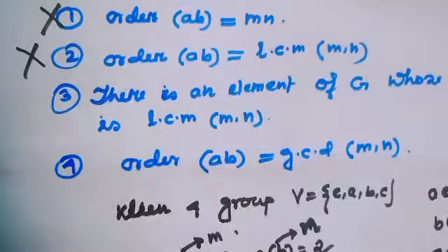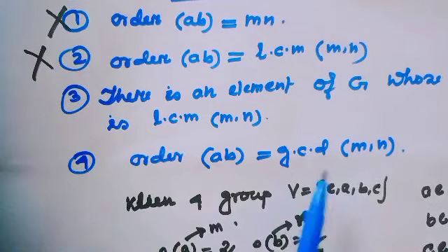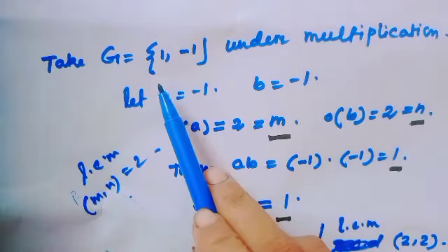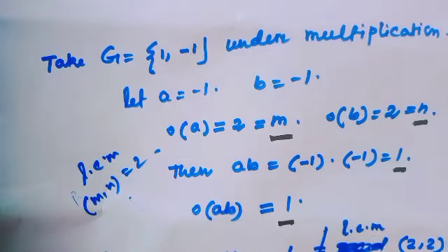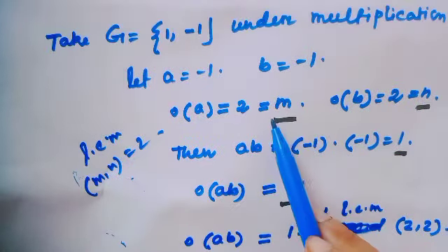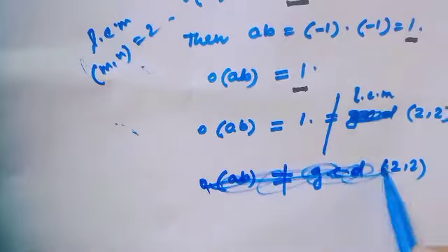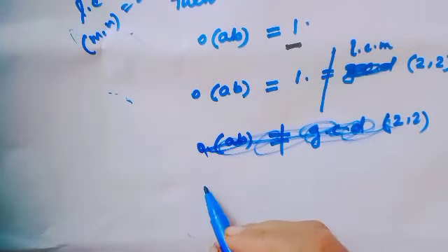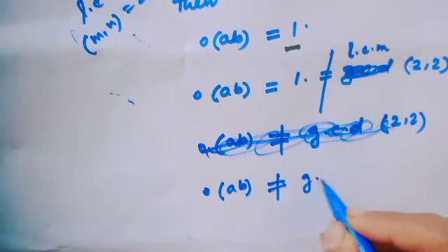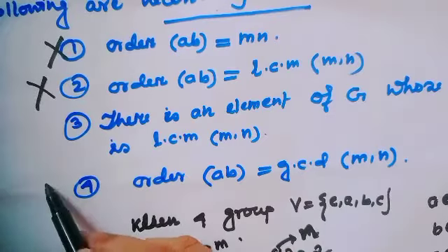Now I will see the fourth option. The fourth option indicates order of AB equal to GCD of M and N. For the fourth option, we can also consider this example. Here notice order of AB equal to 1 and GCD of order of A and order of B is also equal to 2. So, by this example, we can tell order of AB cannot equal GCD of M, N. Option 4 is also a wrong option.